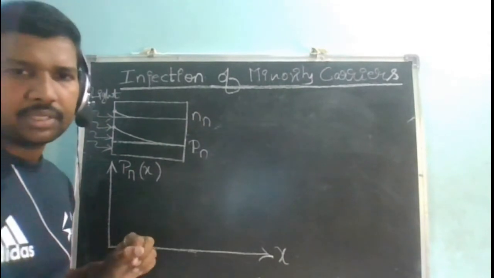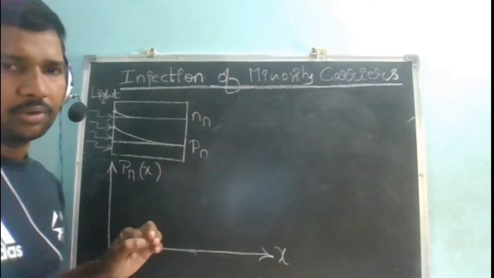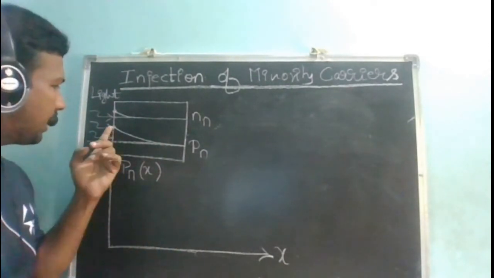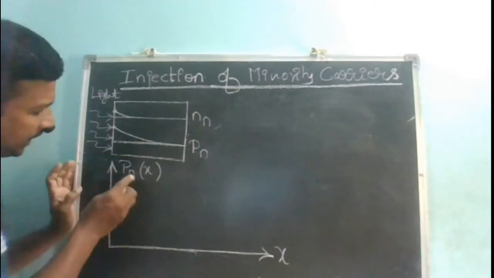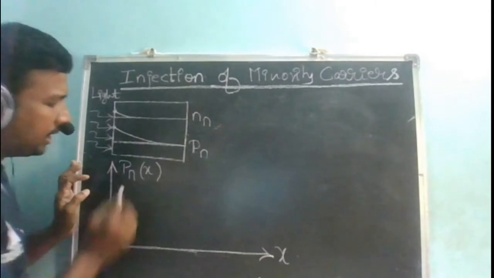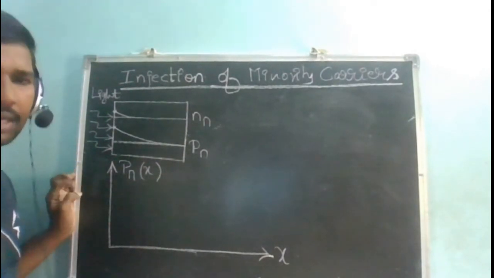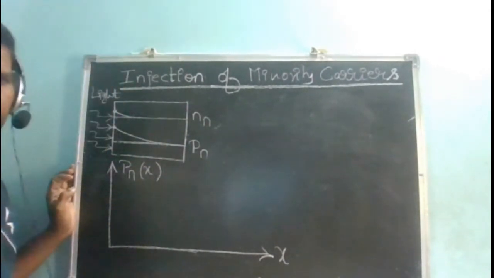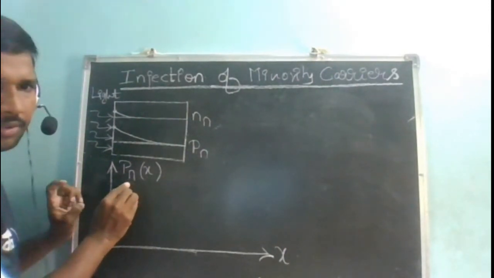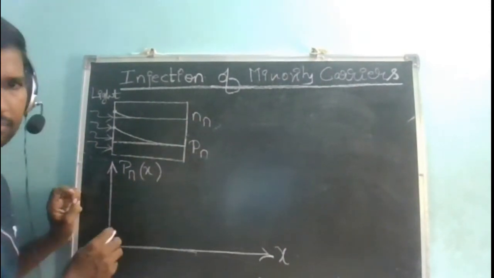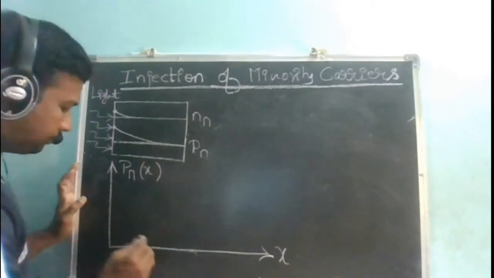We are always preferring low level injection. In low level injection, minority charge carriers are going to get influenced. So I am trying to see how my minority charge carriers are going to vary as a function of x. This is my total hole concentration as a function of x.